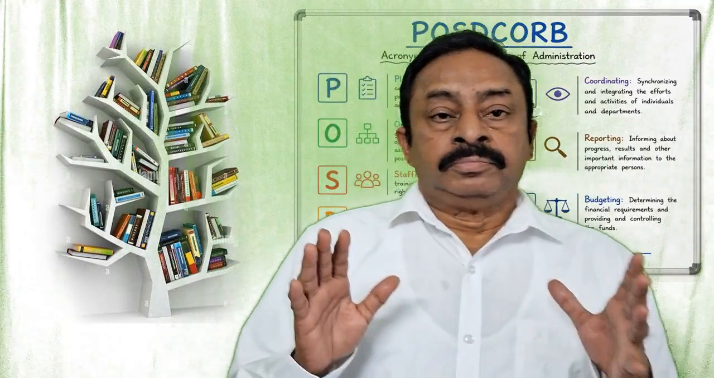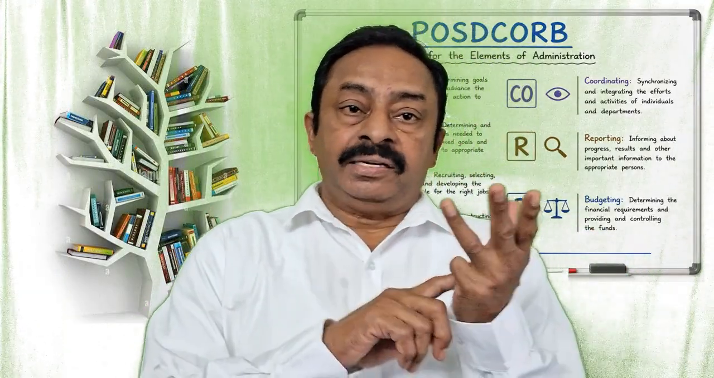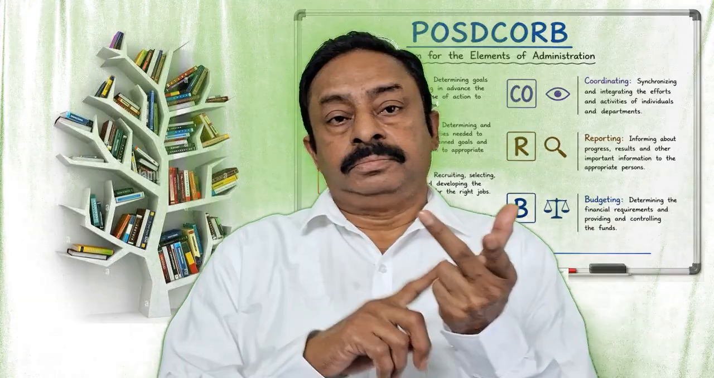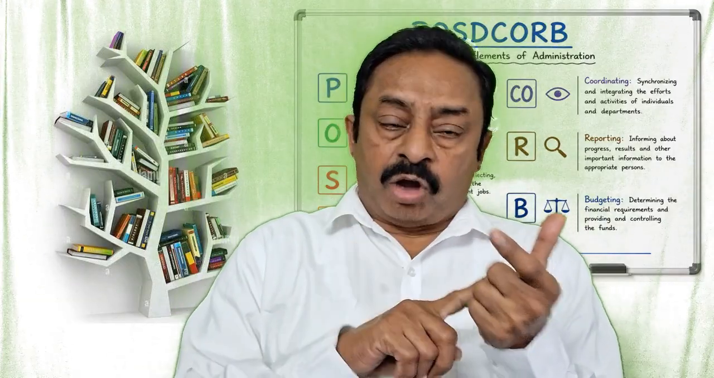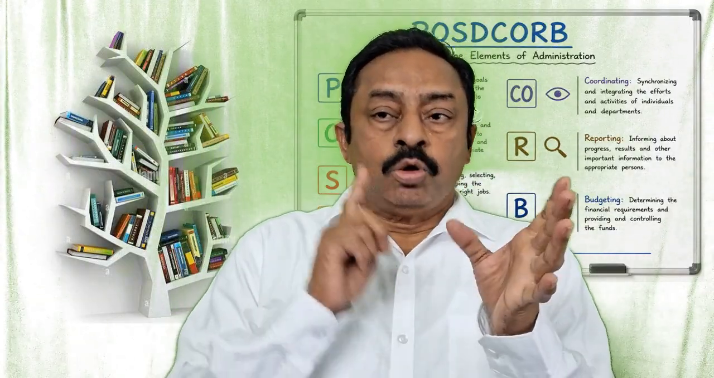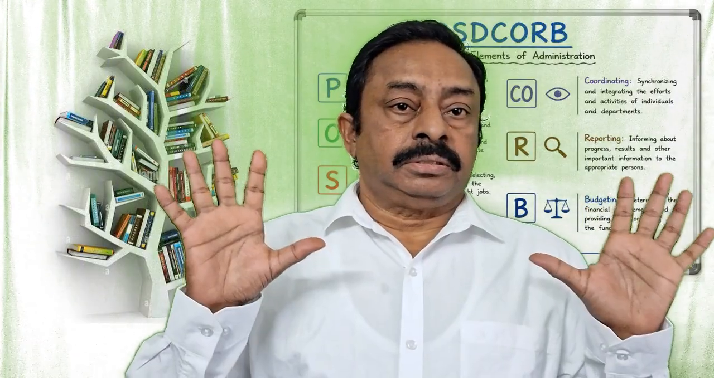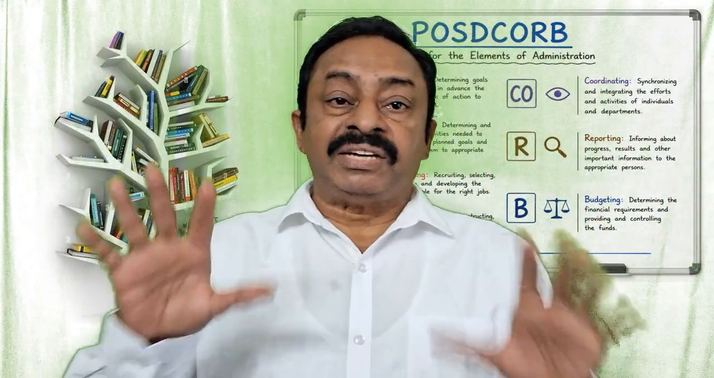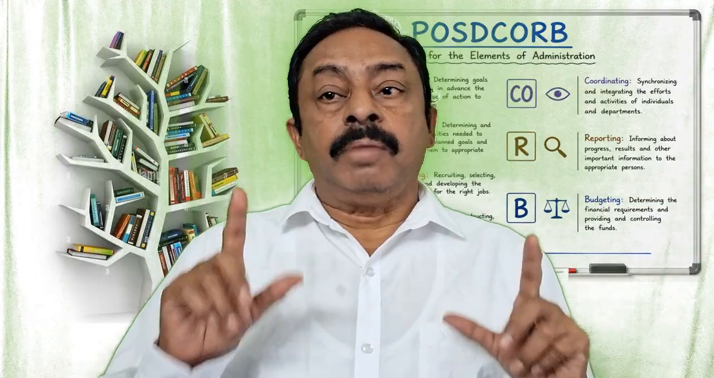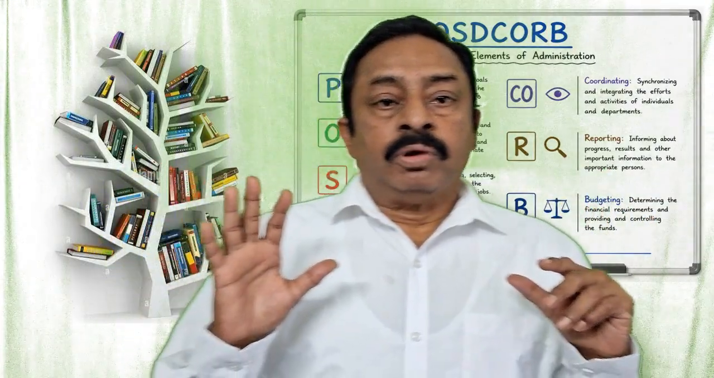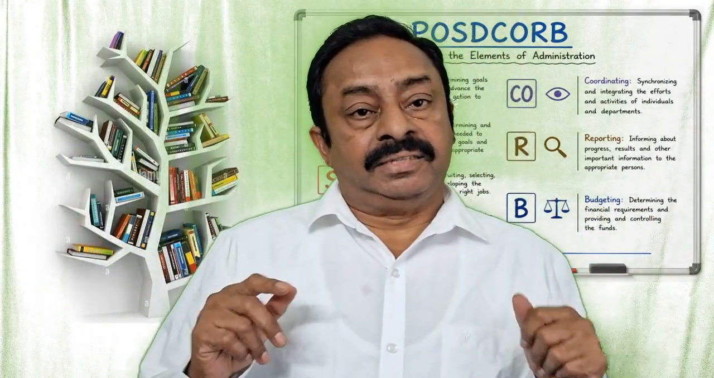Okay. Now see, we explained about planning, organization, staffing, directing, coordinating, and reporting. Okay. Six I explained to you, and the seventh is one thing left. What is called B, in POSDCORB? Okay, what is B? B is budgeting.